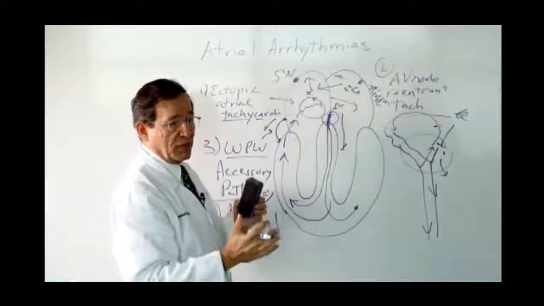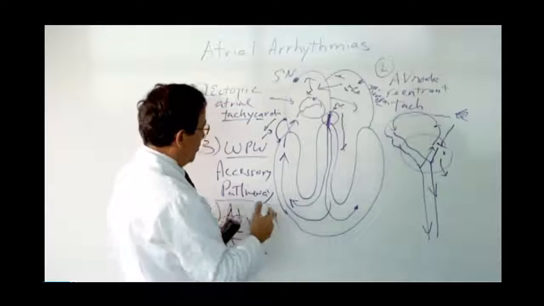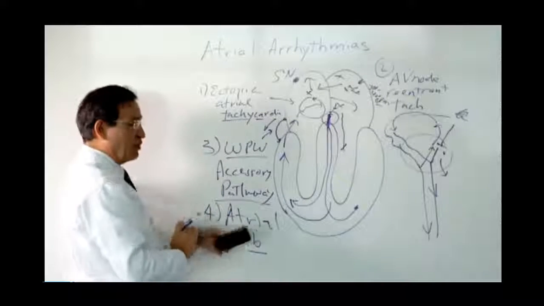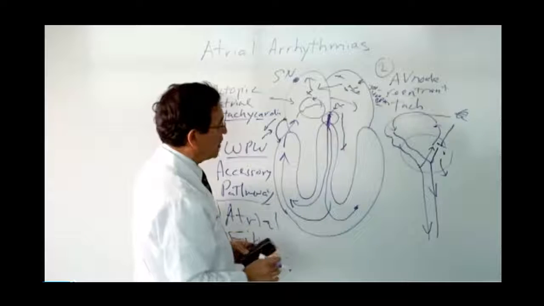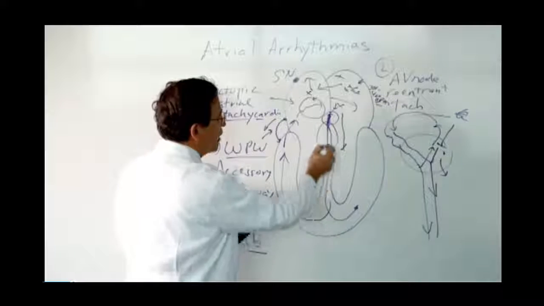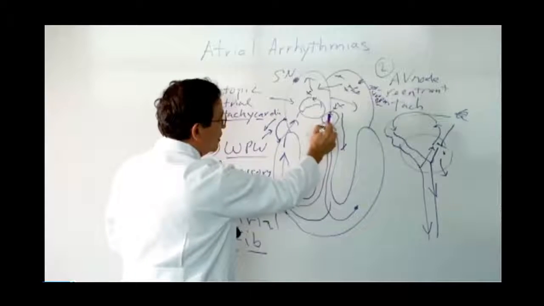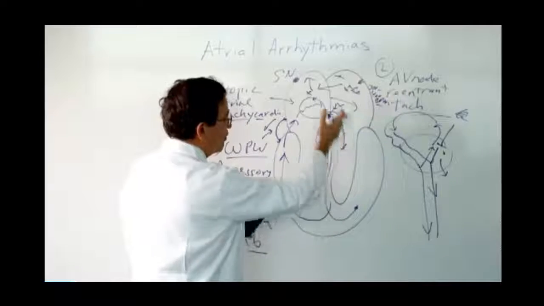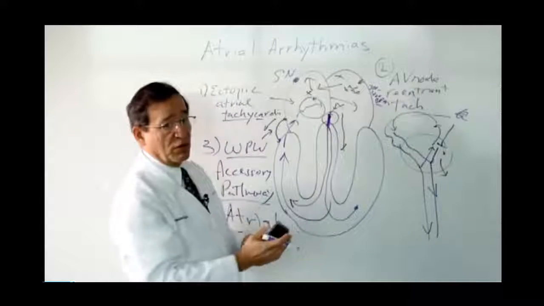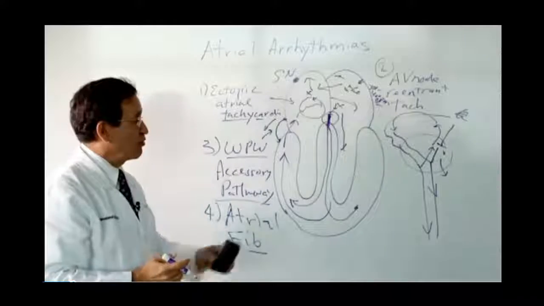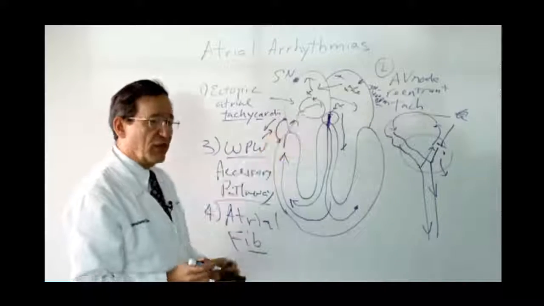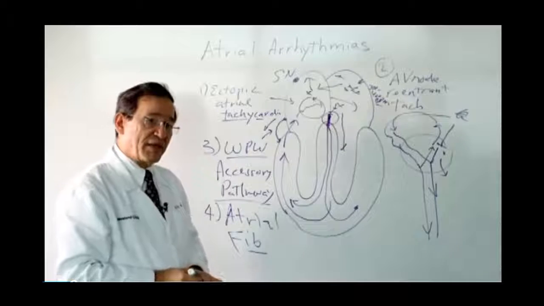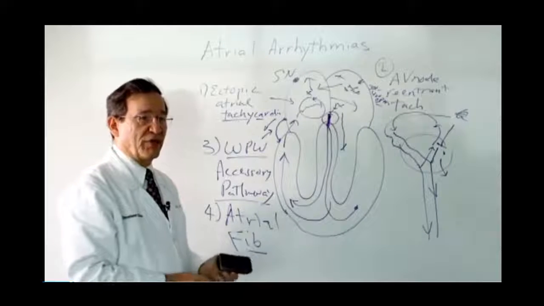It's not regular. So the typical pattern of your heartbeat that you feel in your pulse for atrial fibrillation is an irregular pulse. And depending on how slick this bridge is, the number of impulses getting through may be faster or slower, and everybody's electrical bridge, AV nodes, are a little different in terms of how well they allow these impulses to get through. And that covers pretty much all of the atrial arrhythmias.